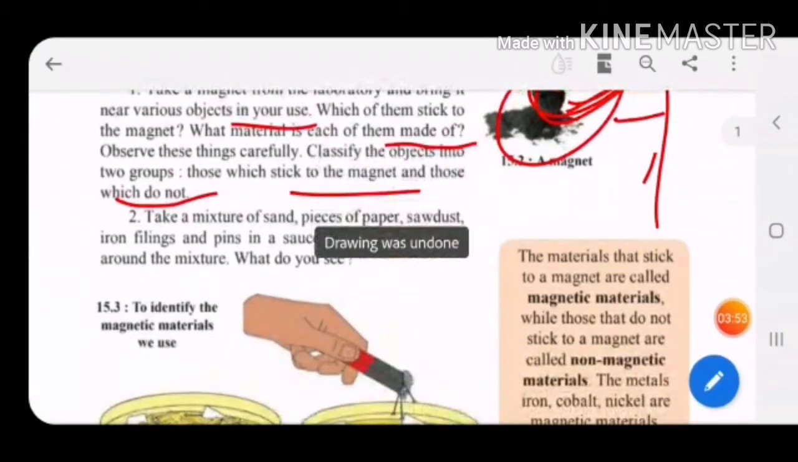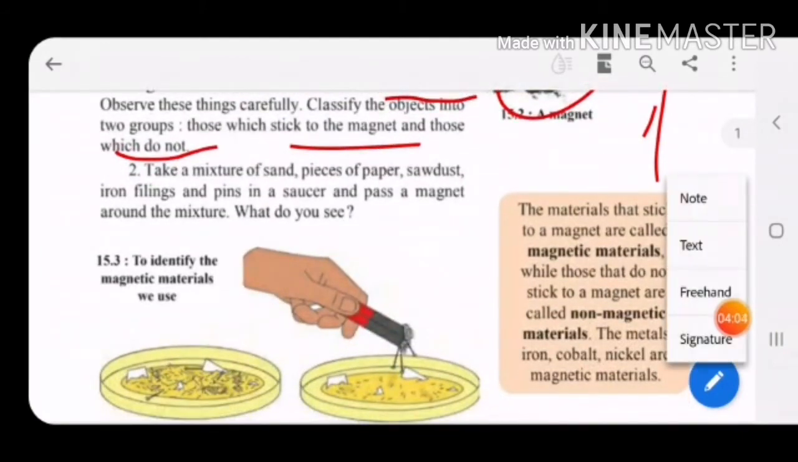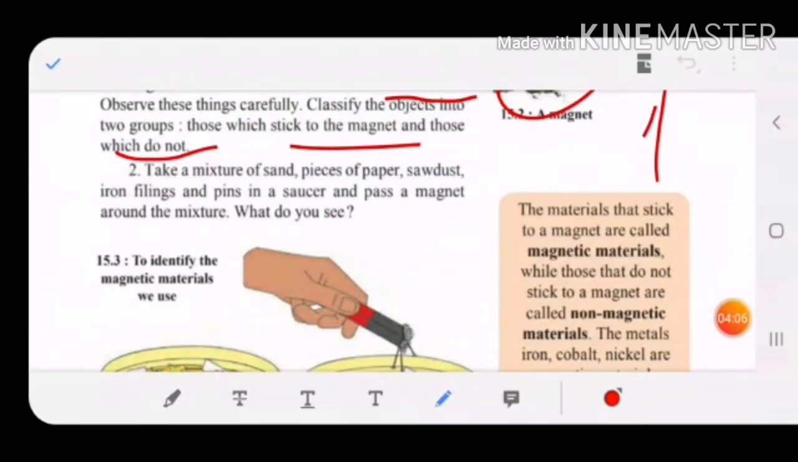Second thing, take a mixture of sand, pieces of paper, sawdust, iron filings and pins in a saucer and pass a magnet around the mixture. What do you see? Children, like this you have to take a mixture: some sand, some pieces of paper, some sawdust, some iron filings and pins, and bring a magnet towards it.